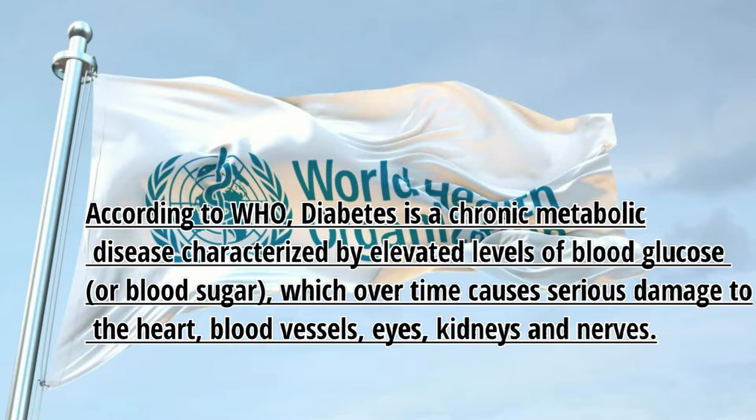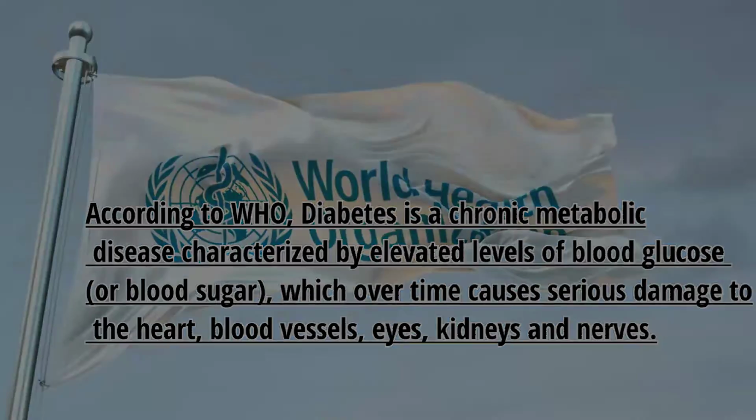According to WHO, diabetes is a chronic metabolic disease characterized by elevated levels of blood glucose, or blood sugar, which over time causes serious damage to the heart, blood vessels, eyes, kidneys and nerves.